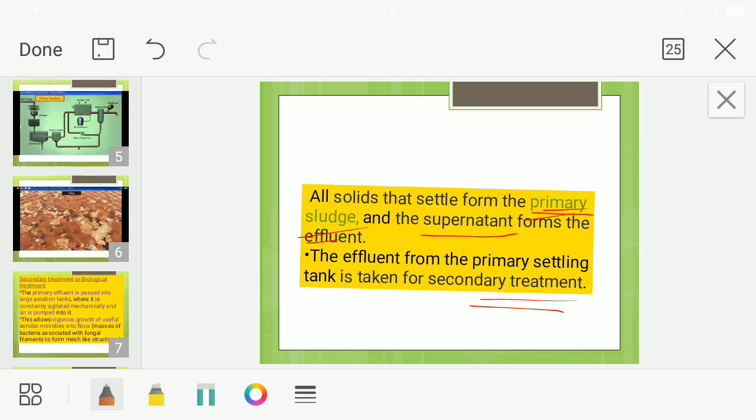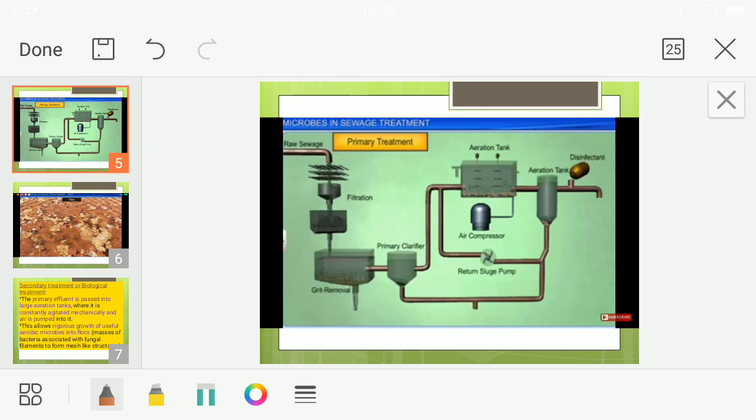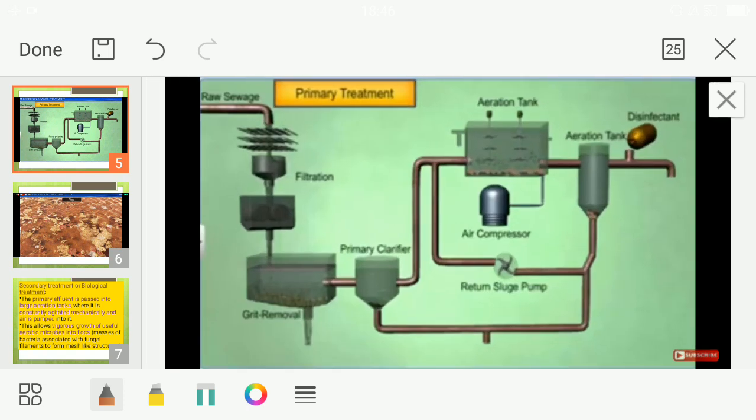Now you can see this diagram. In this diagram you can find the raw sewage coming in. This is the primary treatment and this is the secondary treatment. In the primary treatment, what is happening? You can find these filters, and they are filtering out the bigger particles. This is just a diagrammatic representation.